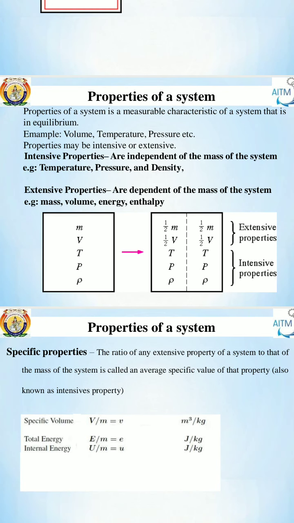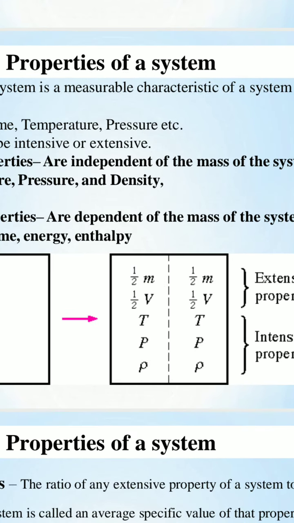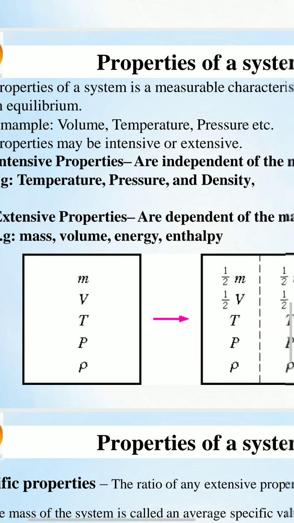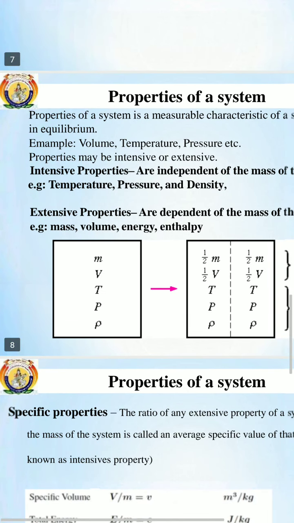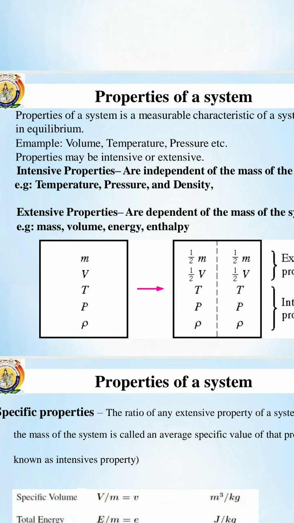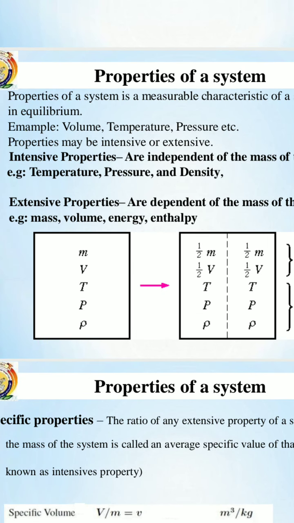Intensive means it is independent of mass of the system. Example: temperature, pressure, density. Extensive means dependent on mass of the system. Example: mass, volume, energy, enthalpy.